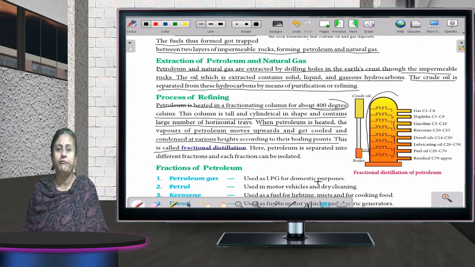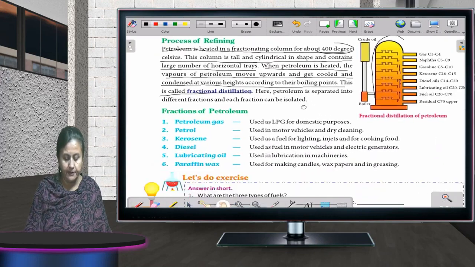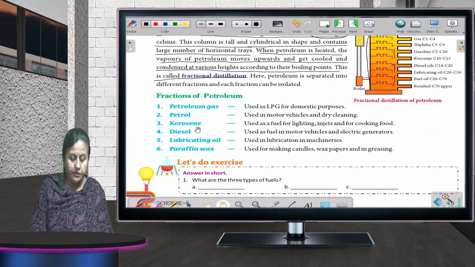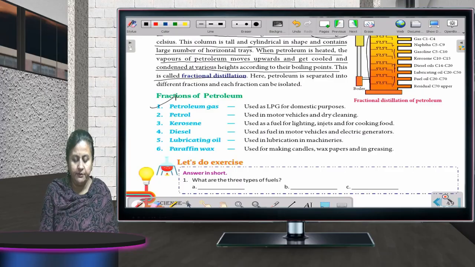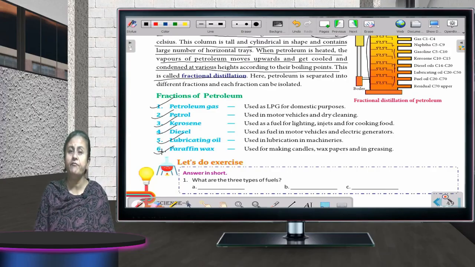So, the different products of petroleum are, what all you get? You get petroleum gas, you get petrol, you get kerosene, you get diesel, you get lubricating oil, and you get paraffin wax, and these are the different uses they have given.